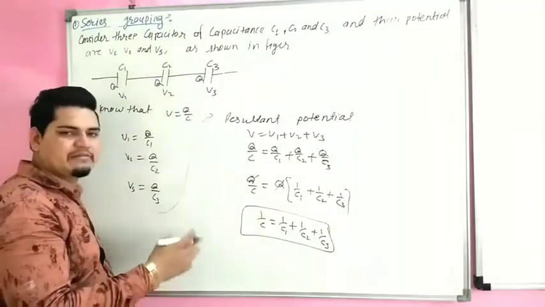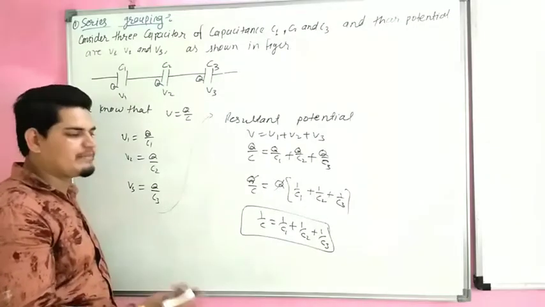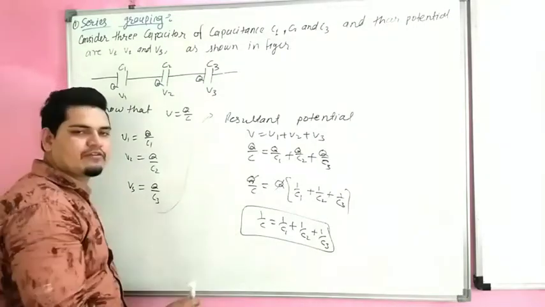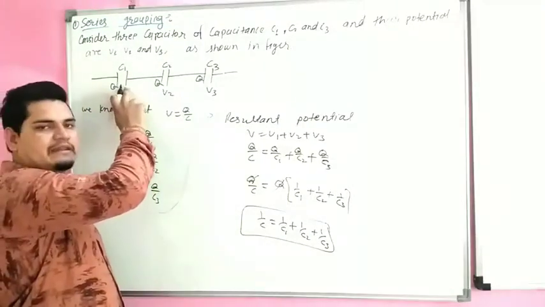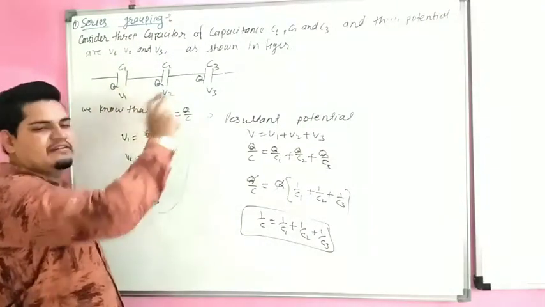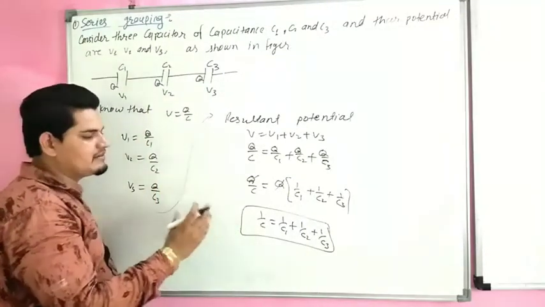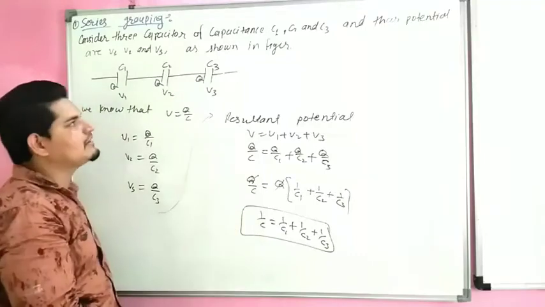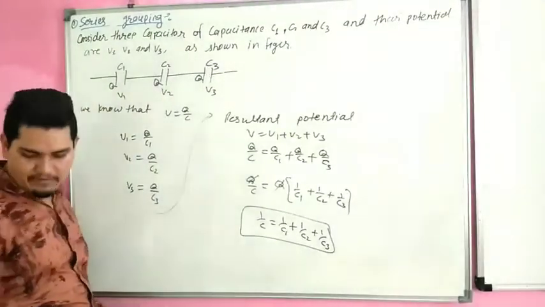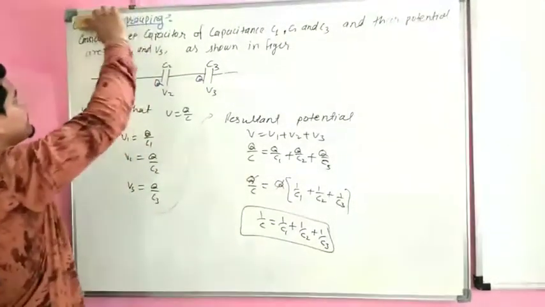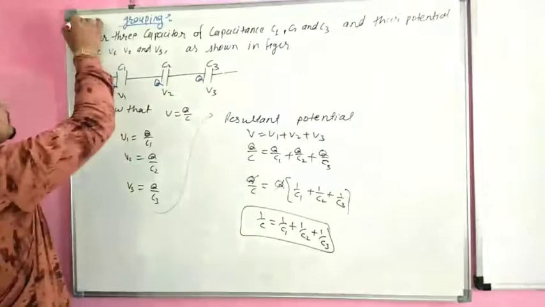We can calculate similarly for 4 capacitors, 5 capacitors, or 2 capacitors. This is the standard for 3 capacitors. So when 3 capacitors are connected in series combination, this is the formula of resultant capacitance for series combination. Now we will start the parallel combination.